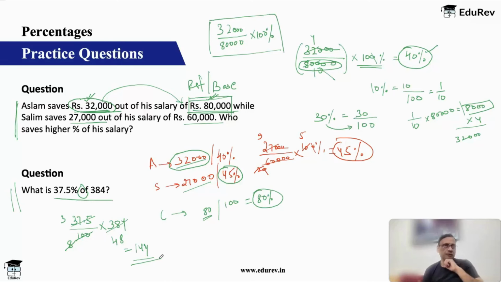Okay, so if you have to find out the value of a certain percentage, always very simple, keep that percentage, below that put 100 and multiply by the base. This is the base, right? Because this is with what you are comparing and finding out the percentage. So 384 is your base in this case. Hence your answer is 144, right? I hope we are good here.